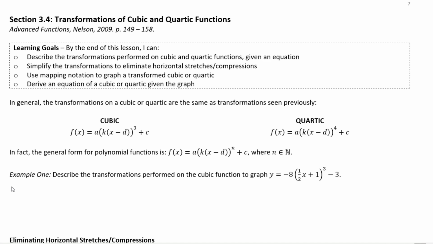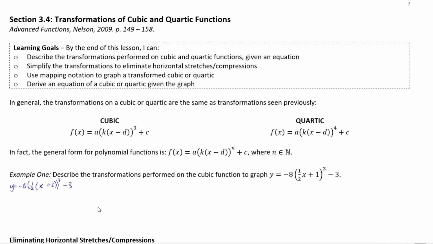So I'm going to start by factoring this. So y is equal to -8, bracket 1/2, factor out the 1/2, x plus 2, all of that is cubed, then minus 3.